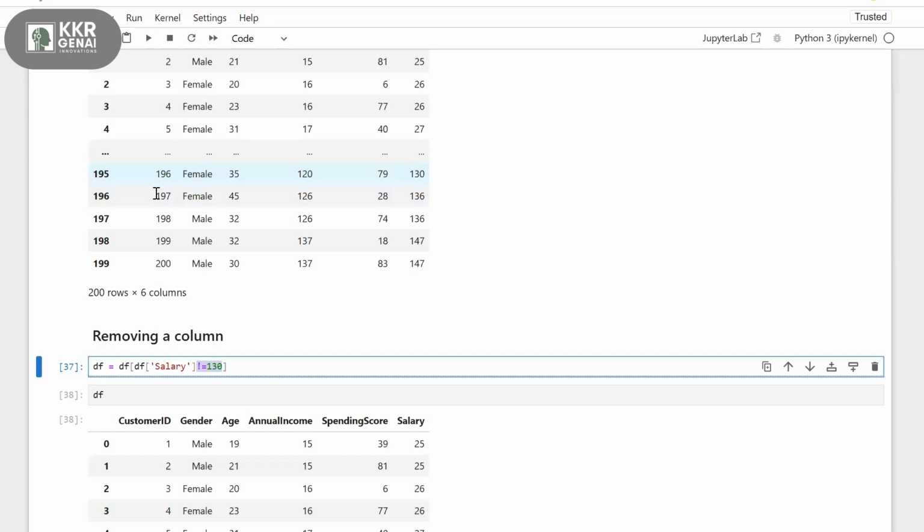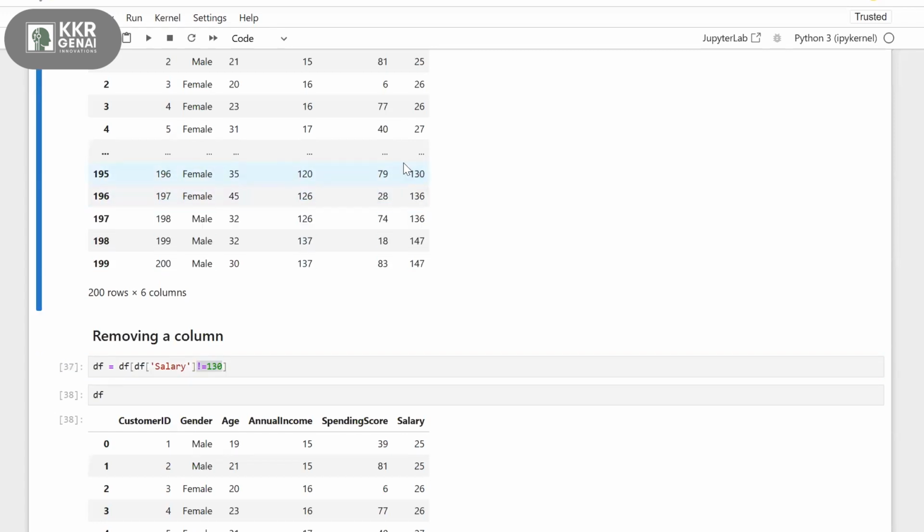Here it is 130, record 195, so it will ignore this record. Ignore in the sense delete? No, it won't take the record; it is again assigning to DF, excluding 130. Am I correct? Yes, you are right, Ganesh.